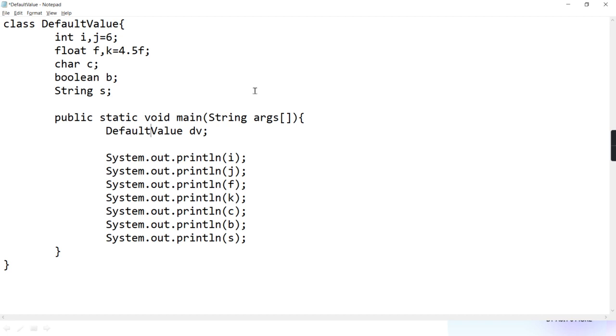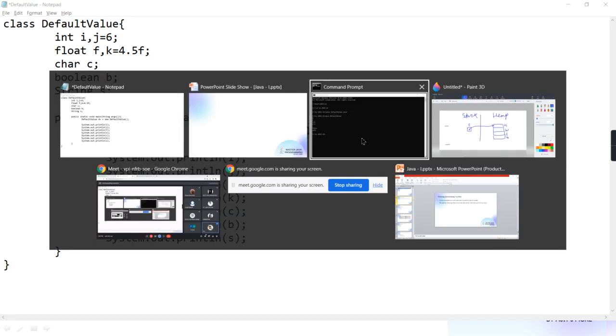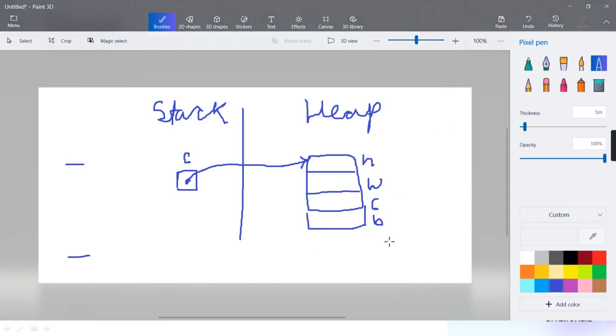But when you do this, in one line also you can do it. There only you can write like this: new default value, round bracket. So tell me, when this line executes, is something like this going to happen?